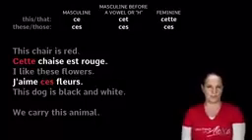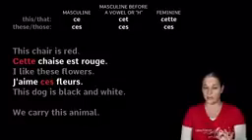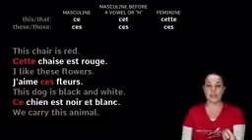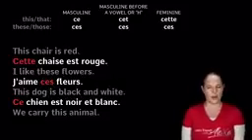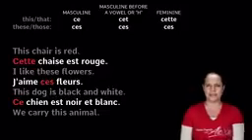Now, this dog is black and white. This dog. Dog is masculine, so it's ce. It begins with a normal consonant. Ce chien. Ce chien est noir et blanc. And for the last one, we carry this animal.